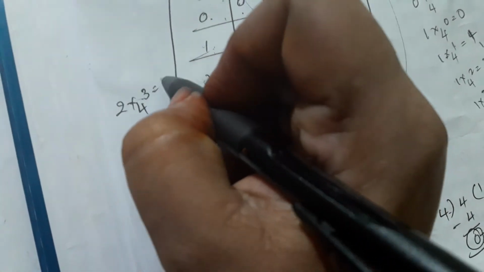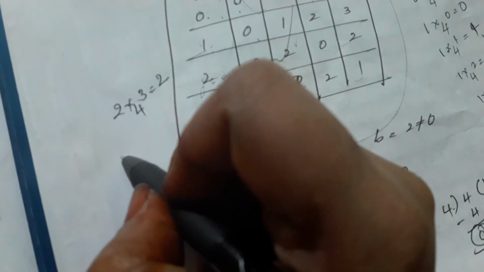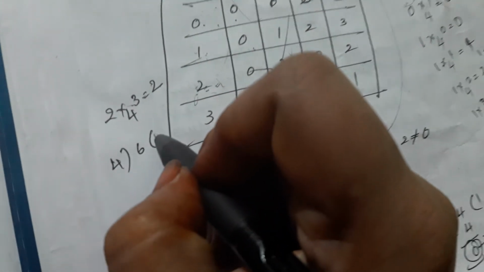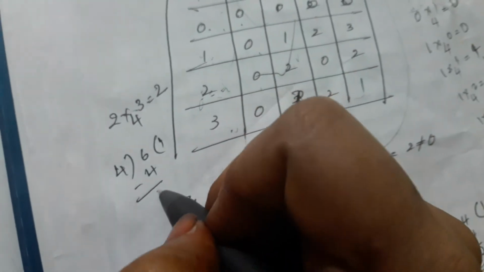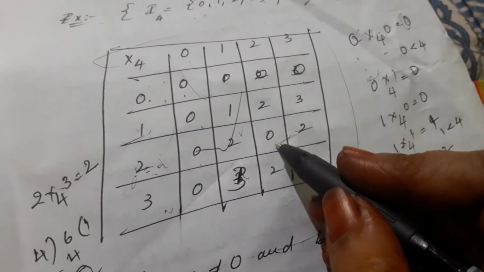Okay. Next, 2 3s are 6. 2 multiplication modulo 4, 3 is equal to 2, since 2 3s are 6. 6 divided by 4: 4 ones are 4, minus 2. What will be the remainder here? 2. That's why we write here 2. Okay. Next, coming to the 3.